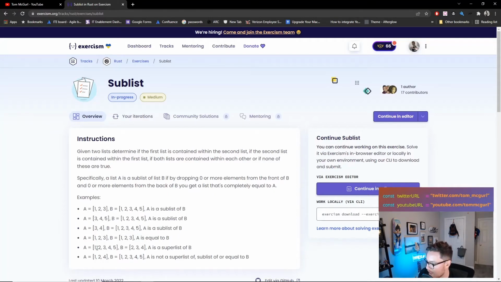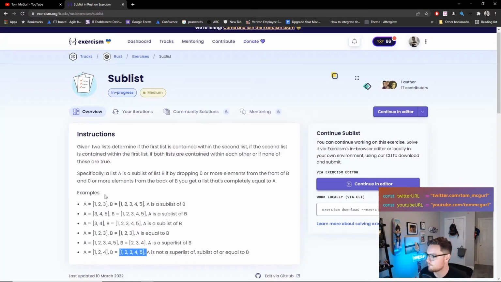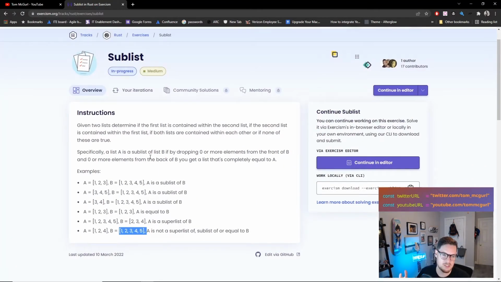So here we can see that A is a superlist of B because by dropping 1 and 5, you can get list B. Here you can see that it is neither a superlist nor a sublist. That's because 1, 2, 4 is not contained in order here. So it has to be in order, right? You have to be able to just get that list by dropping elements of the other list. I'm not sure what part of this is going to deal with enums. Maybe they're expecting us to use an enum to solve it. I guess we'll see. Maybe sublist, superlist is probably going to be the enum that we deal with.